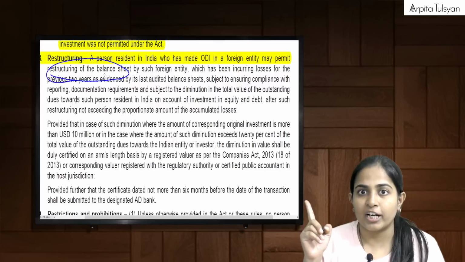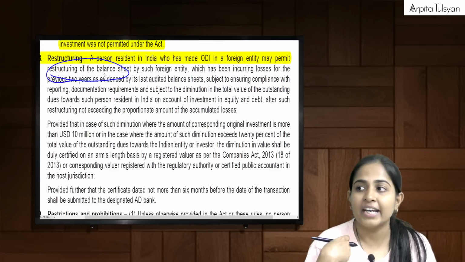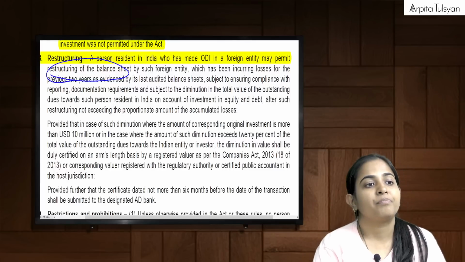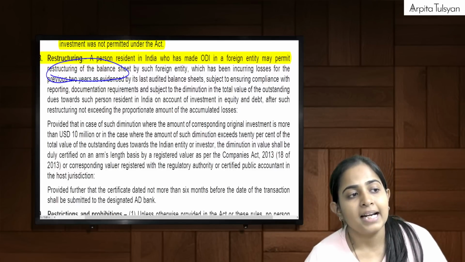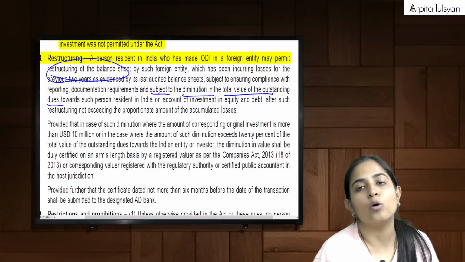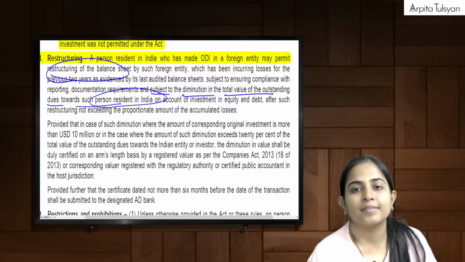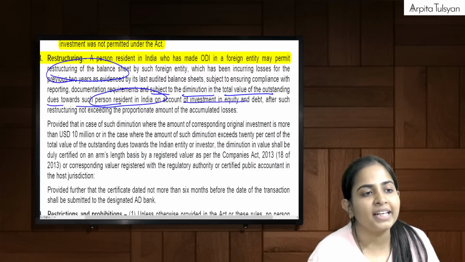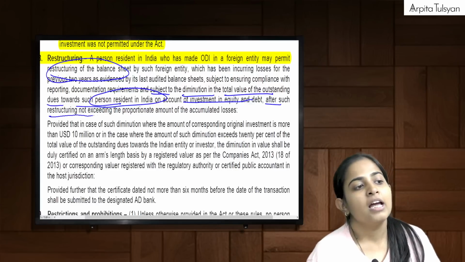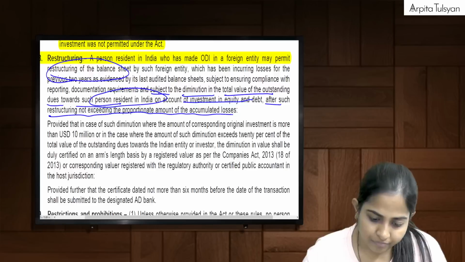Means that foreign entity's balance sheet can be restructured if we say so, if we allow, and subject to diminution in total value of outstanding dues towards us on account of investment in equity and debt after such restructuring not exceeding the proportionate amount of accumulated losses.